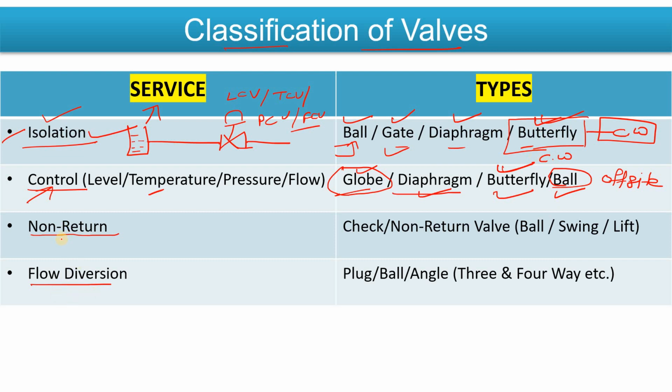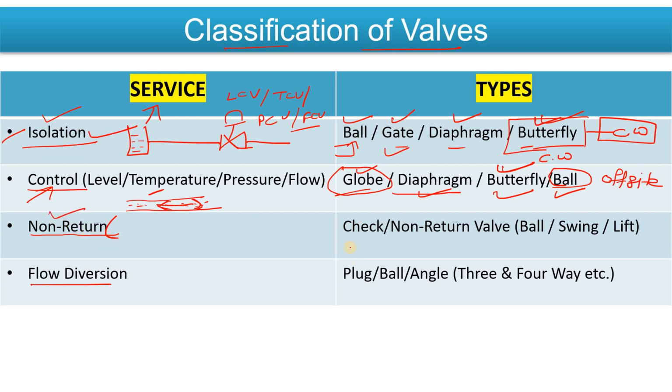Now the non-return valve. Okay, what is the meaning of non-return valve? So there is nothing complicated. Non-return valve means, let's suppose you are flowing fluid, and this is your pipeline. Now your flowing fluid is going in this direction, right? Now you do not want the fluid to go backward. Backflow means you want to prevent the backflow, so you can simply use the non-return valve.